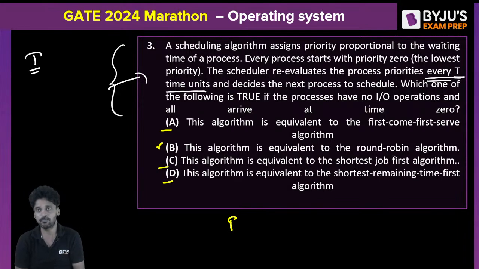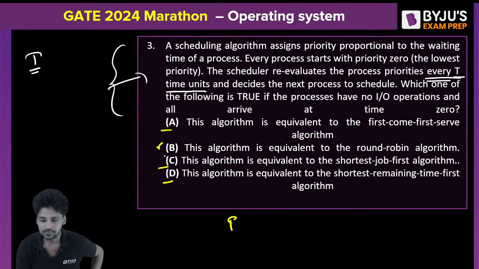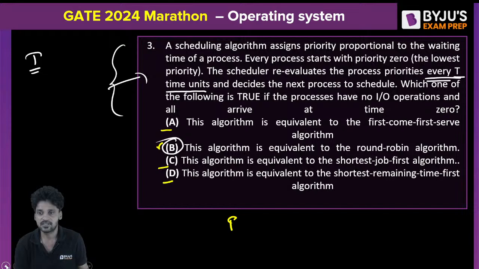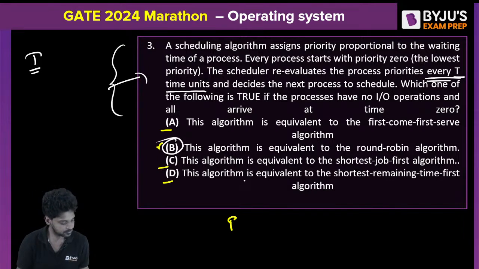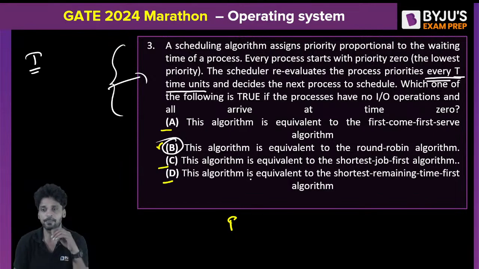I hope I made my point clear. This is a round robin scheduling algorithm. What is this? Option B. Clear or not? Are we clear with this question?